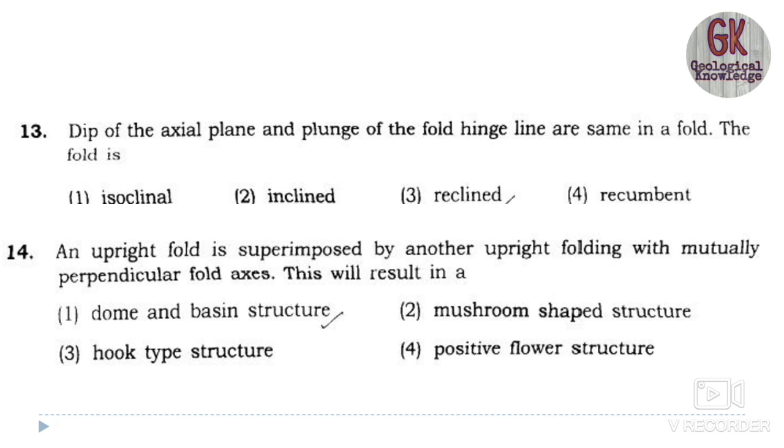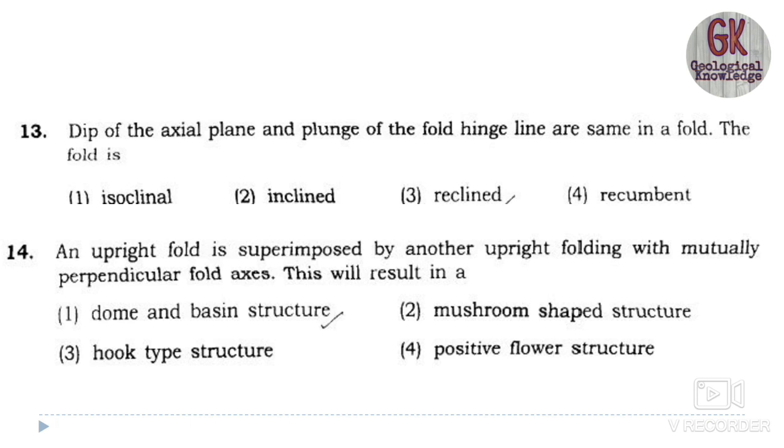The 14th one is, an upright fold is superimposed by another upright folding with mutually perpendicular fold axis, which results in? So this results in the dome and basin type of structure. They are mutually perpendicular as well. So an upright fold is superimposed by another upright folding with mutually perpendicular fold axis. Because you must understand the definition.